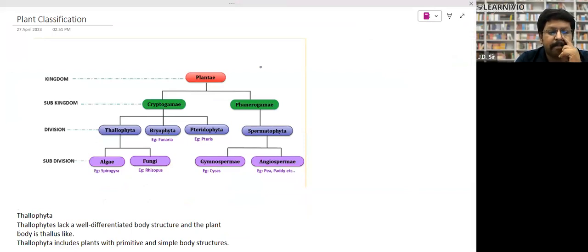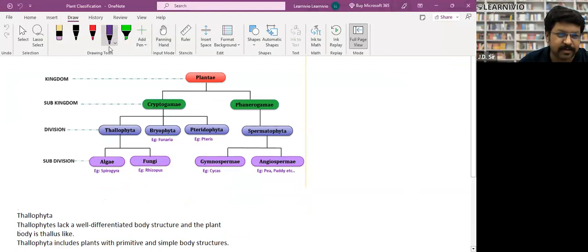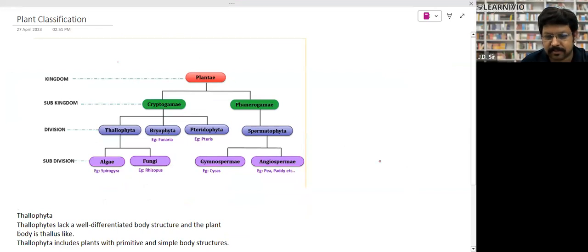So further, plants are classified into two subkingdoms. Plant is a kingdom, so the Plantae kingdom has been classified into two parts: cryptogams and phanerogams. So what are cryptogams? Actually, can you tell me what is cryptocurrency? You must have heard this term, cryptocurrency. So what is the term crypto, Safullah? I guess digital. Digital. Very good.